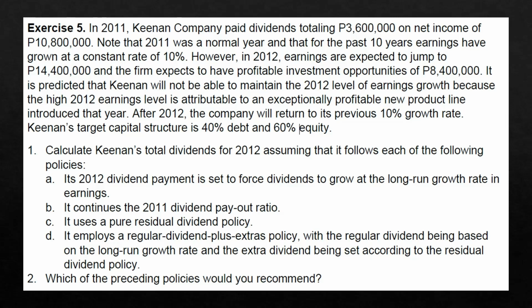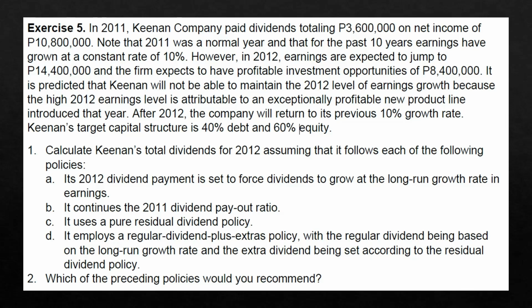However, in 2012, earnings are expected to jump to 14.4 million, and the firm expects to have profitable investment opportunities of 8.4 million pesos. It is predicted that Keenan will not be able to maintain the 2012 level of earnings growth because the high 2011 earnings level is attributable to an exceptionally profitable new product line introduced that year. After 2012, the company will return to its previous 10% growth rate.